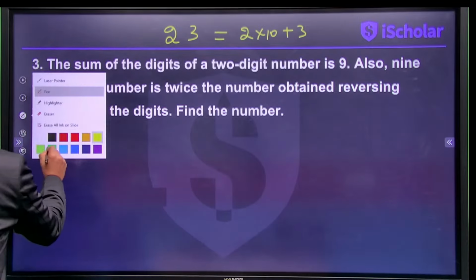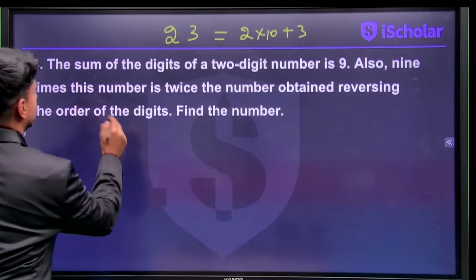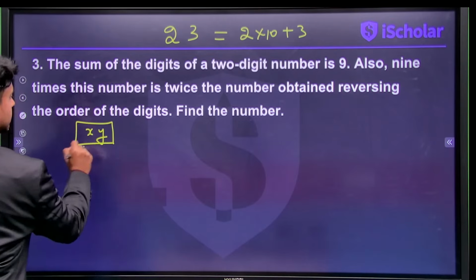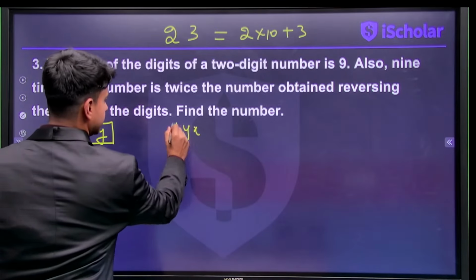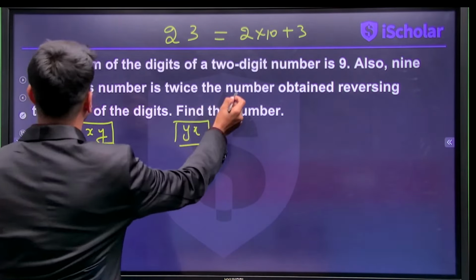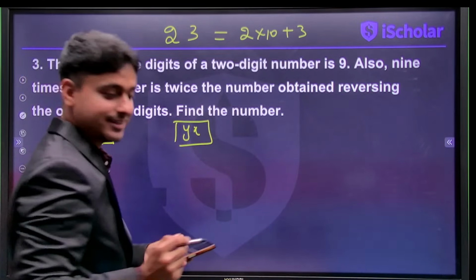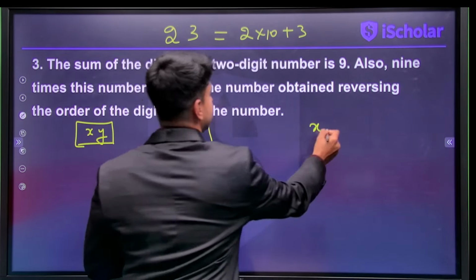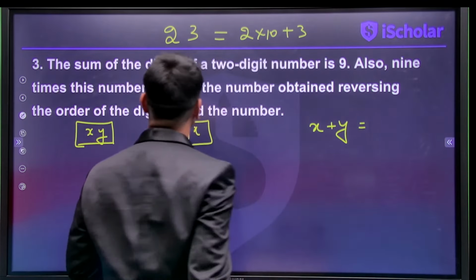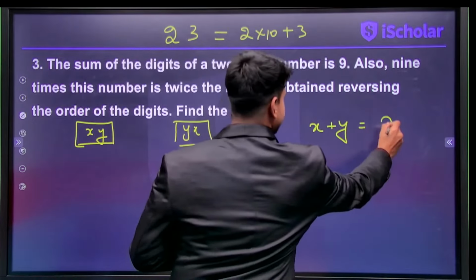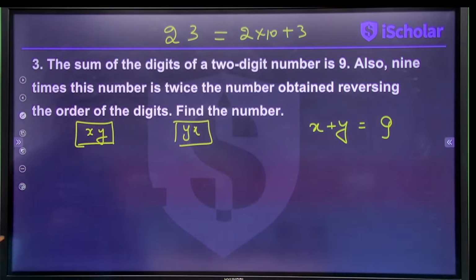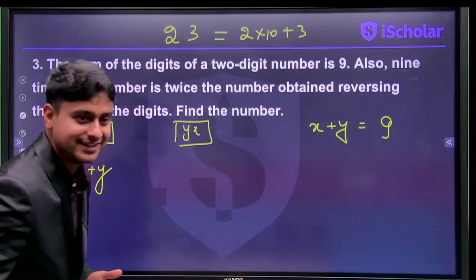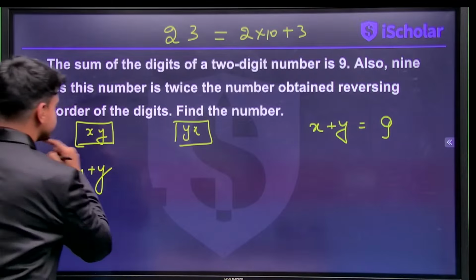Let's go for it. Can I consider the 2-digit number as xy, and the reverse as yx? The sum of the digits is given. That means x plus y, the first equation, is given. So x plus y is 9. Right? So what is xy? That's going to be 10x plus y.